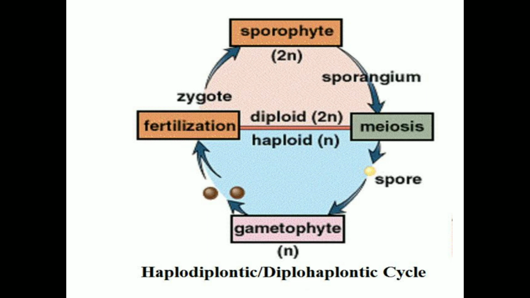In the life cycle of a plant, there are always two phases. The first phase is the gametophyte and the second phase is the sporophyte. The sporophyte is diploid and the gametophyte is haploid.